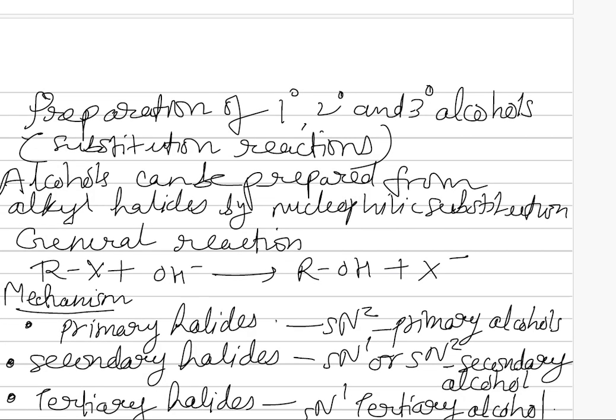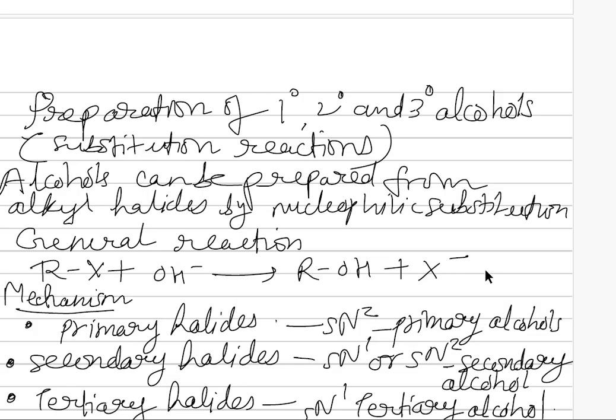Now, preparation of primary, secondary, and tertiary alcohols by substitution reactions. Alcohols can be prepared from the alkyl halides by nucleophilic substitution. The general reaction is RX plus OH minus gives ROH plus X minus. Here, R is the alkyl, X is the halogen, OH minus is the nucleophile, ROH is the alcohol, and X